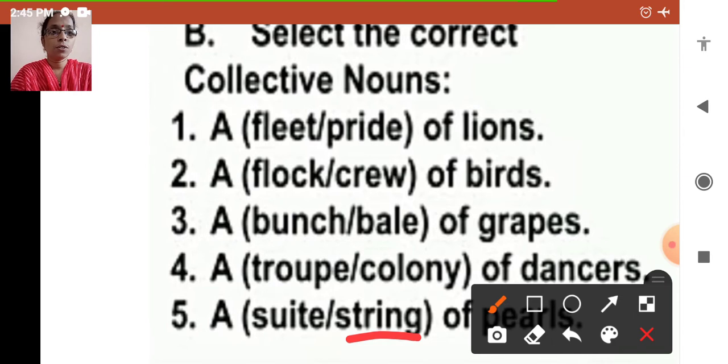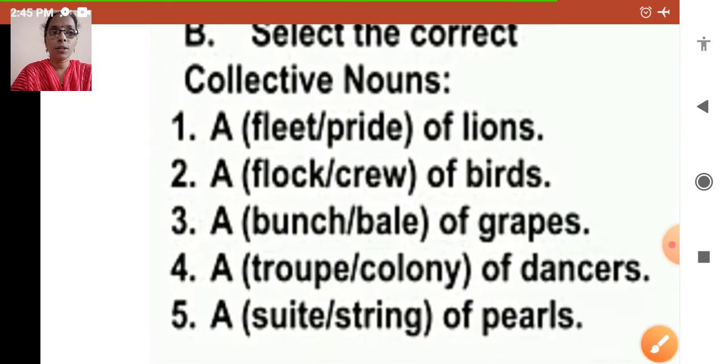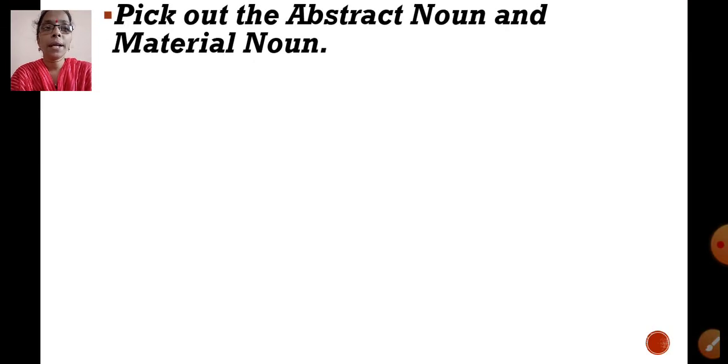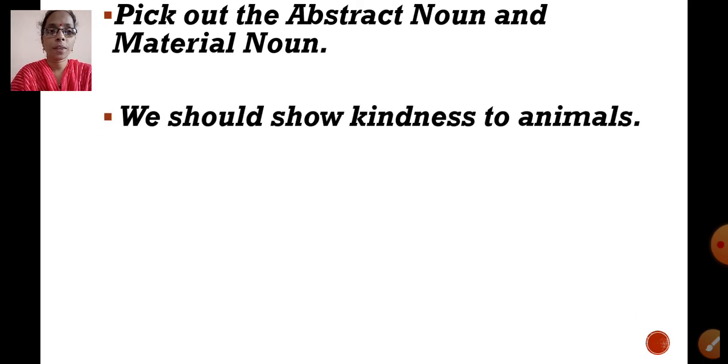I hope collective noun is also clear to you all, right? Let's proceed. Next, pick out the abstract noun and material noun. We should show kindness to animals. Which noun is there in this sentence? Abstract noun or material noun?